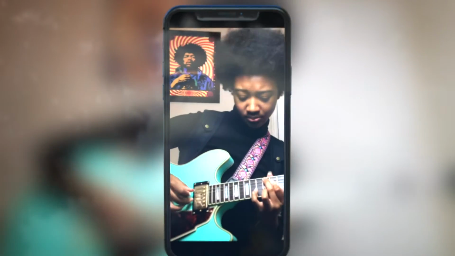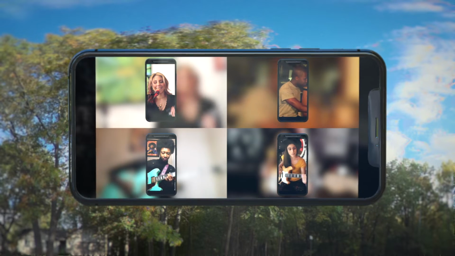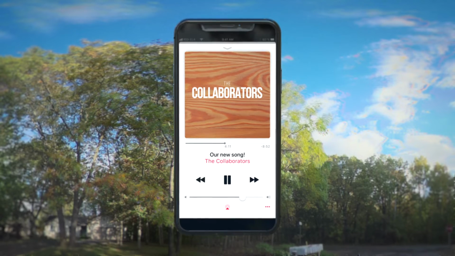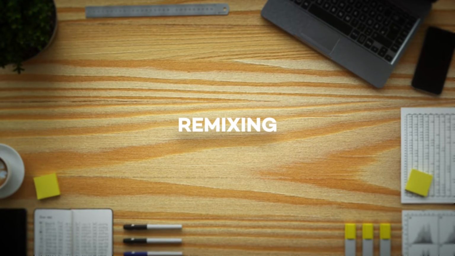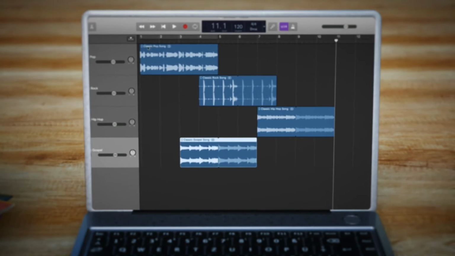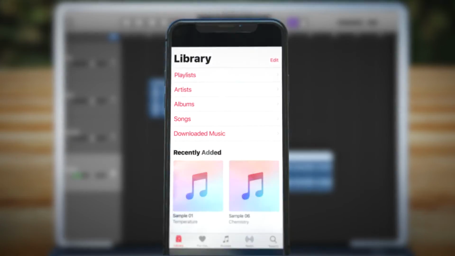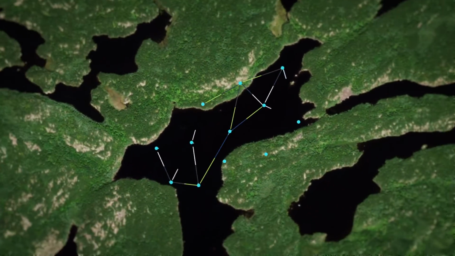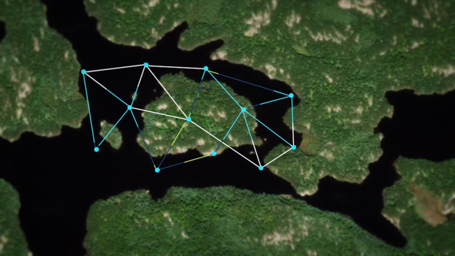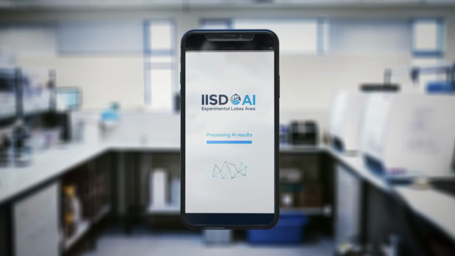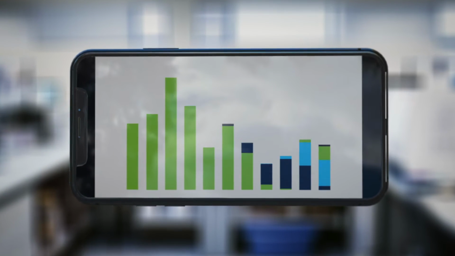Digital music has allowed musicians to collaboratively record entire albums together from different continents. When you're working with others in the same format, it makes it much easier to communicate with them and to work with them. This means you can more easily build on existing ideas and further explore new ideas. Finally, it encourages remixing. Digital music has enabled modern musicians to sample classic records and remix them to create entirely new songs, albums, and genres. Being able to mash up data collected from a satellite in orbit or a tracker on the ground using technologies like artificial intelligence will enable scientists to reveal trends and discover things that have never been considered before.